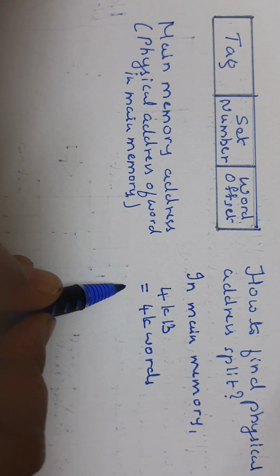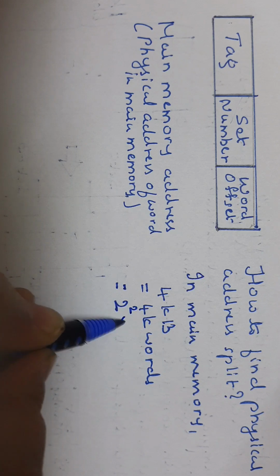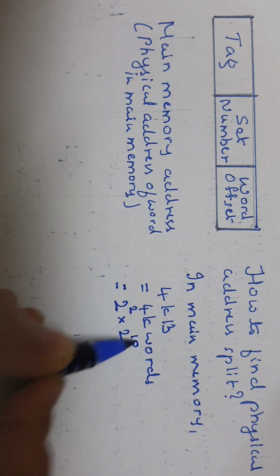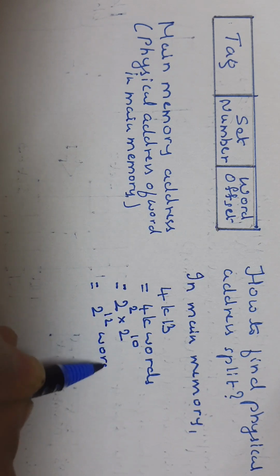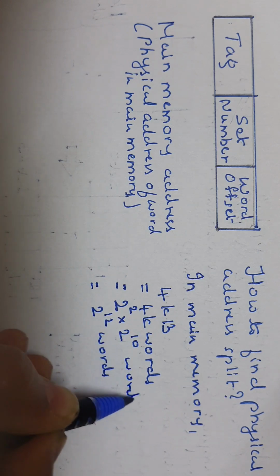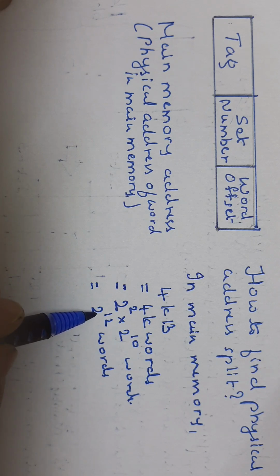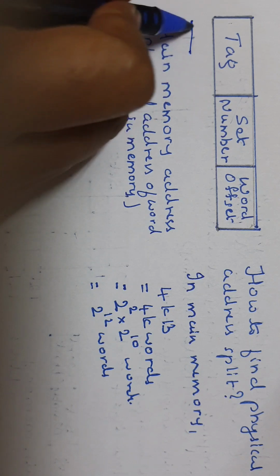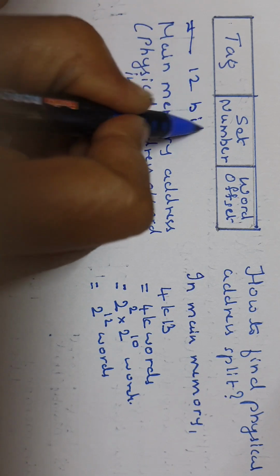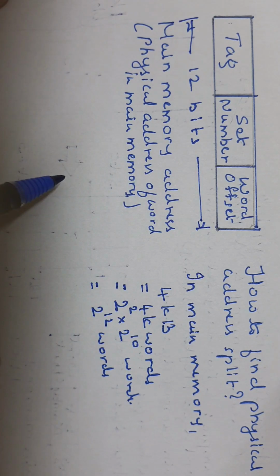So this 4K can be written as this 4 as 2 raised to 2 into this K as 2 raised to 10. So this is 2 raised to 12 words. Hence to address each word, 12 bits are required. Hence in the physical address of the word, how many bits will be there? Totally 12 bits will be there. This is the total size, right?